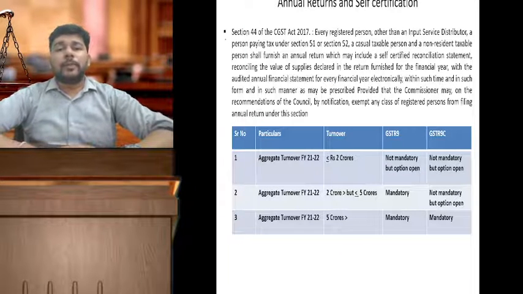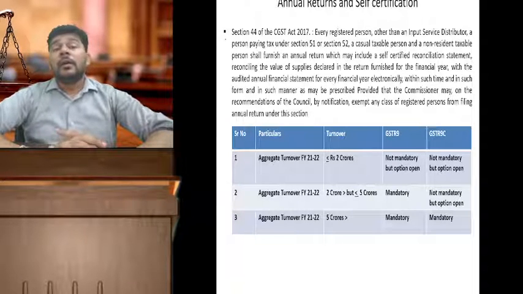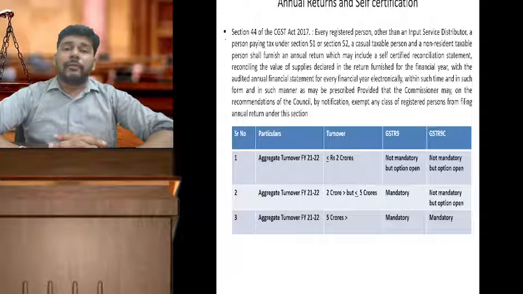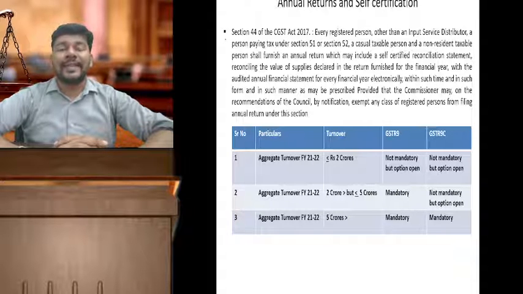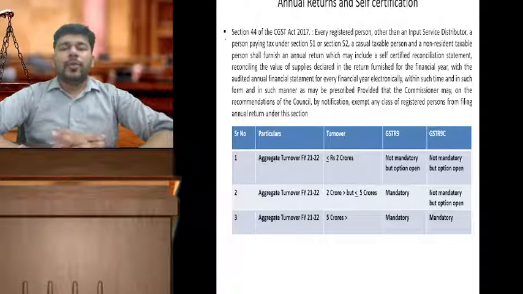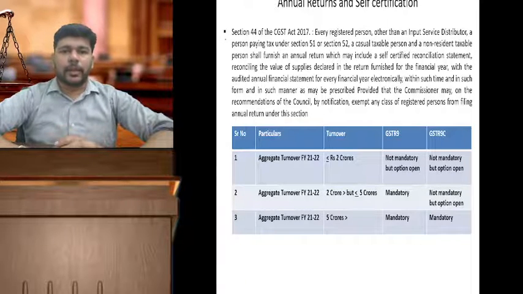Now, first of all, the statutory provisions which talk about the applicability of the GST annual returns and the annual reconciliation statements for the financial year 21-22. Friends, as far as the amendments made in the provisions of the annual return under section 44 of the CGST Act, the requirement under section 35 subsection 5, which required the audited reconciliation statement, has been withdrawn, and therefore for the financial year 21-22 you will only have a self-certified GSTR 9C to be uploaded. So who is required to mandatorily file and who is not required to mandatorily file the returns? Let us first try to look at that.